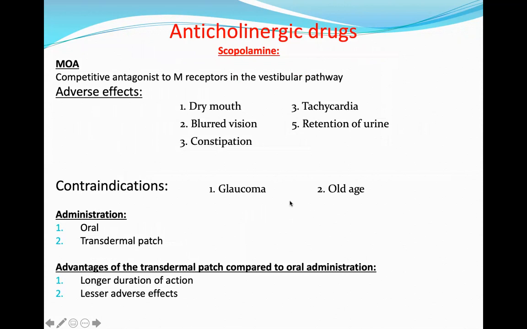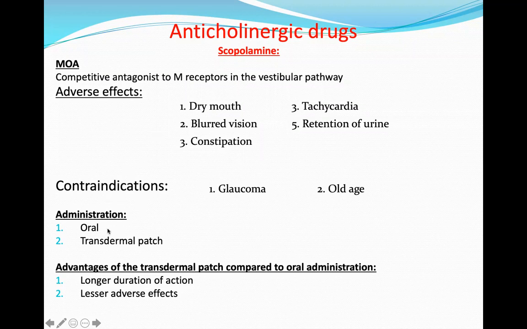And anticholinergic effects: scopolamine is a competitive antagonist at the muscarinic receptor in the vestibular pathway, and all these adverse effects are due to blockage of the muscarinic receptor. This includes dry mouth, blurred vision, constipation, tachycardia, retention of urine, and it should be contraindicated in glaucoma and old age.